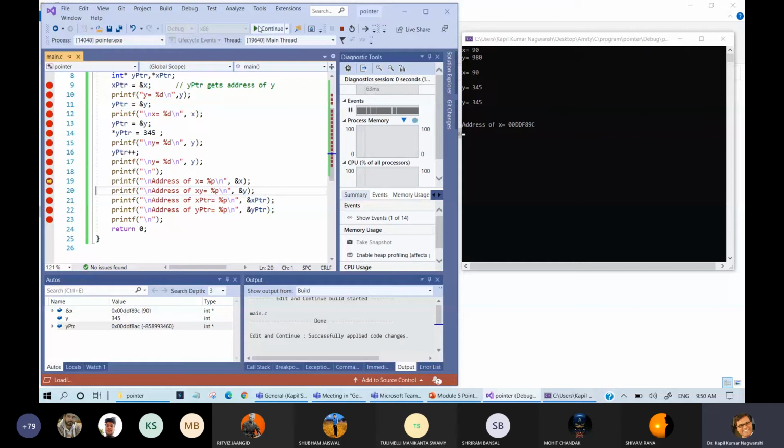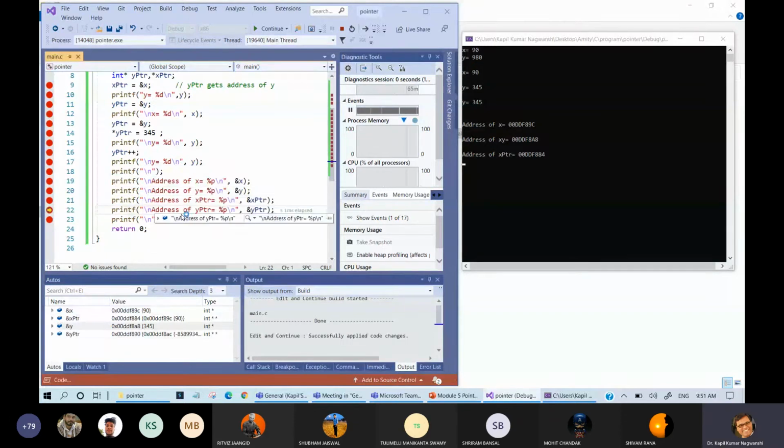And after that, it will start printing address of X. So address of X, yes, this is given, address of X 00DD F89C. Here you can see 00DD F89C. Okay. Now address of Y. So what is the address of Y? 8A8. So address of Y is given like this. Okay. Address of Y.